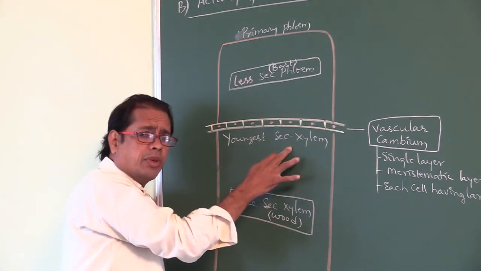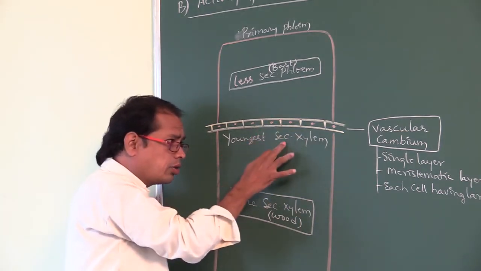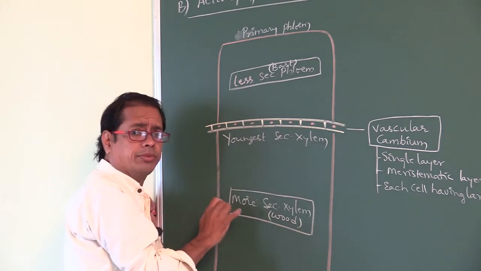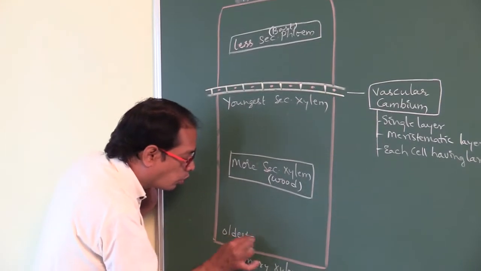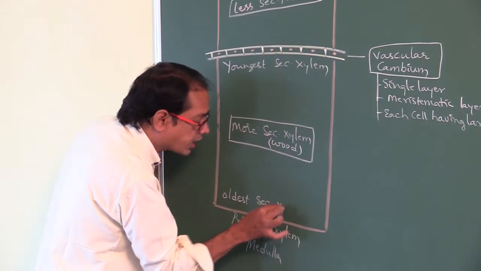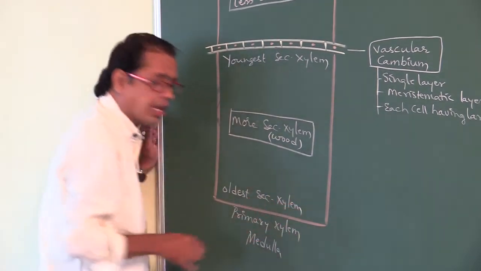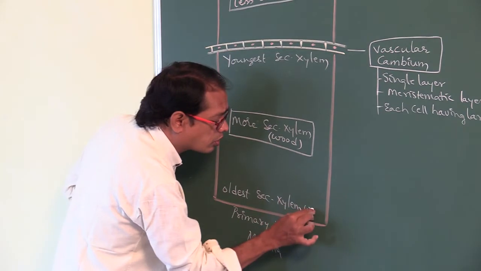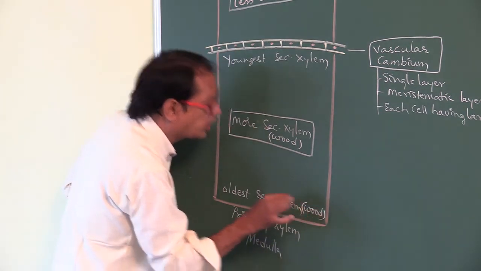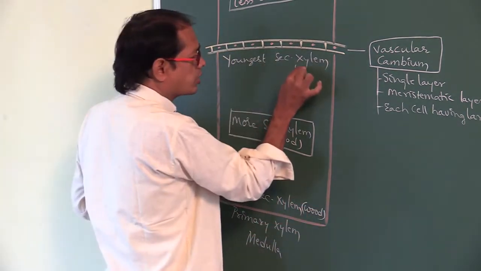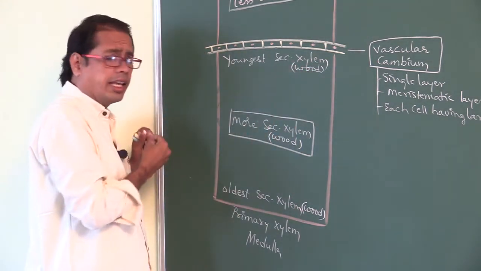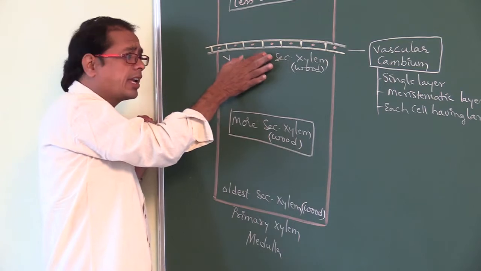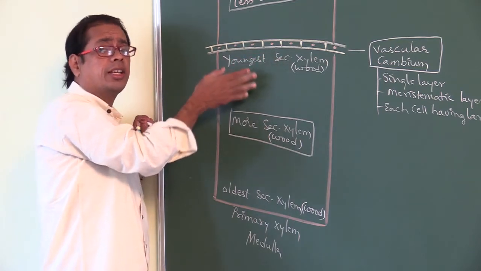Youngest secondary xylem is present nearer to vascular cambium, and here is the oldest secondary xylem. Secondary xylem is also called wood. Right. Youngest secondary xylem, that is, youngest means recently formed.